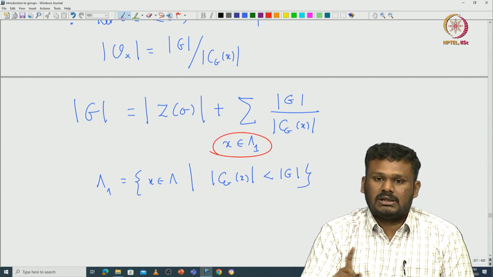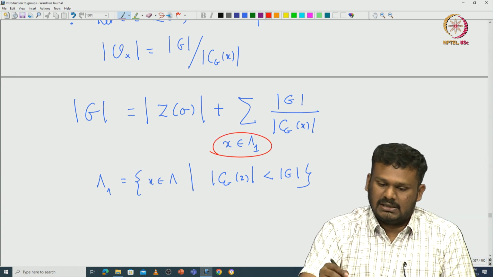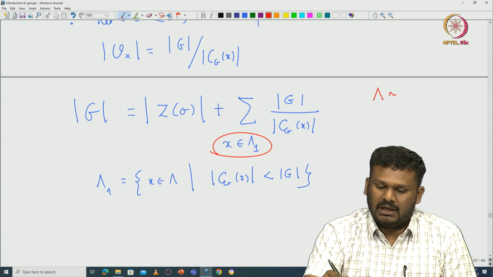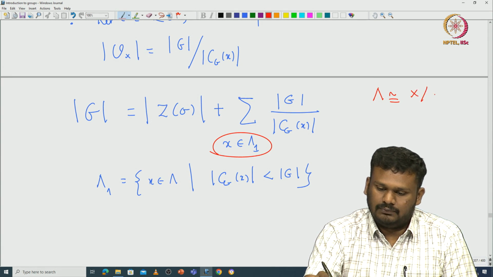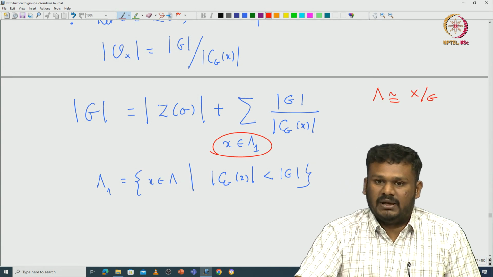So this indexing set is chosen to be some particular subset of capital lambda. Capital lambda is identified with X modulo G, which is the set of all orbits.